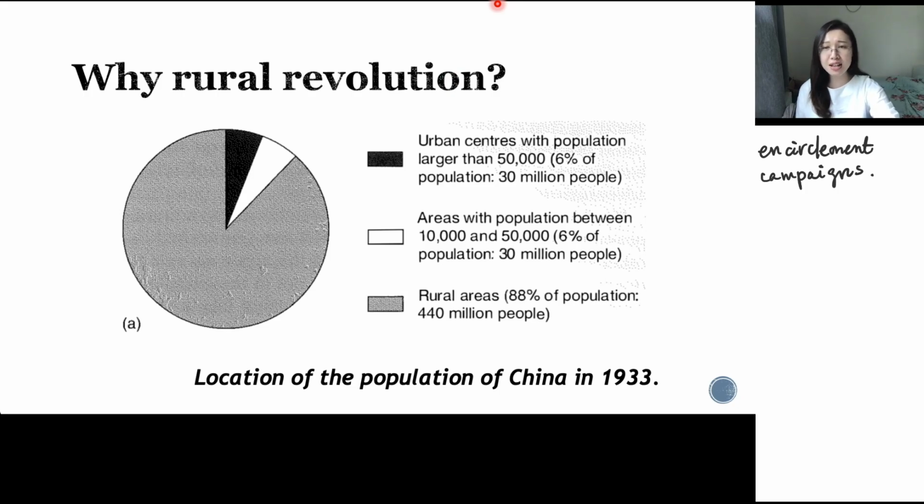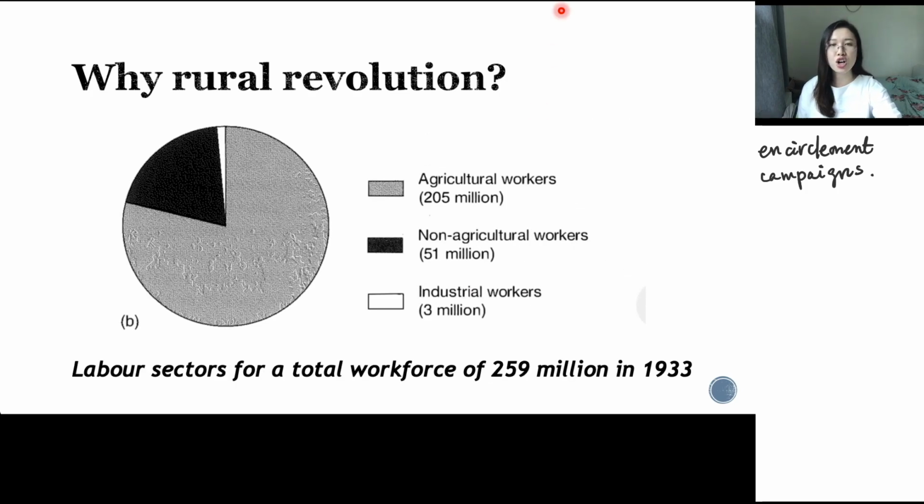Because at that time, the modernization of China was still very backward compared to other countries. That is the reason why most people in China still lived in rural areas, while urbanization was still at a very early age. In the second chart, you may find the industrialization of China was still at an early age, right? Most of the workforce were agricultural workers, 205 million out of 259 million. Only 3 million of them were industrial workers.